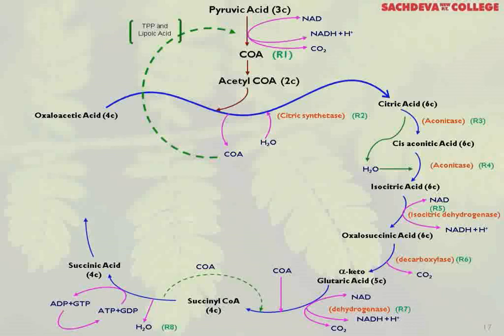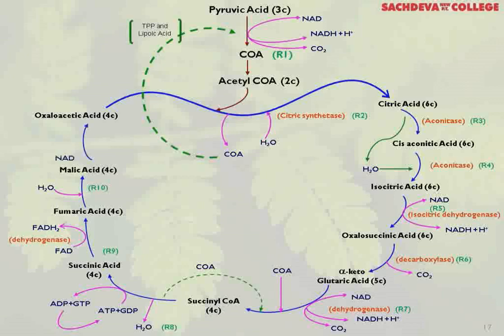Now, succinic acid to fumaric acid is the only reaction where FAD is the hydrogen acceptor and gives you FADH2. The enzyme will be dehydrogenase, product is fumaric acid, and from fumaric acid to malic acid, a water molecule is consumed here, and from malic acid to oxaloacetic acid, NAD is the hydrogen acceptor, gets reduced to NADH2, so naturally the enzyme will be dehydrogenase. So that is how the Krebs cycle is operating.